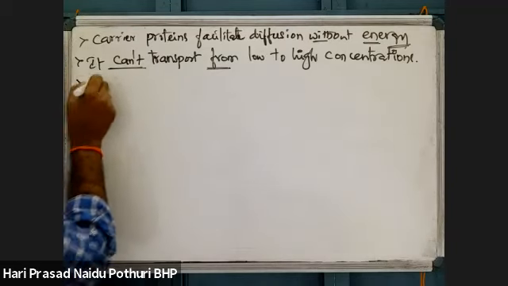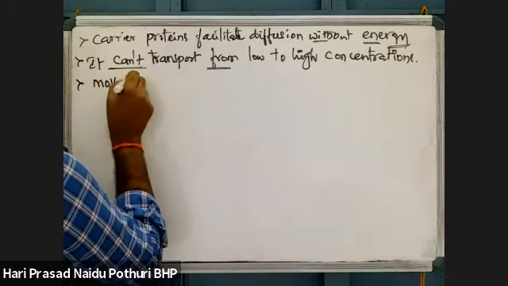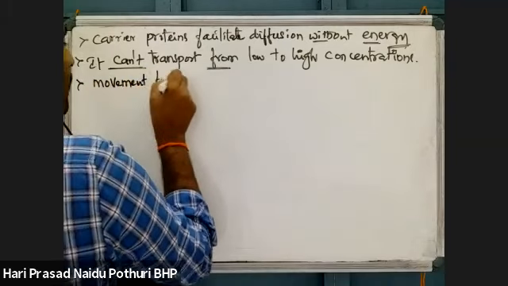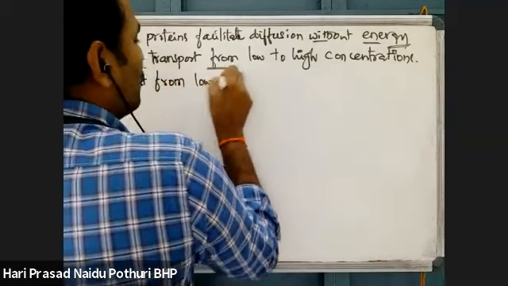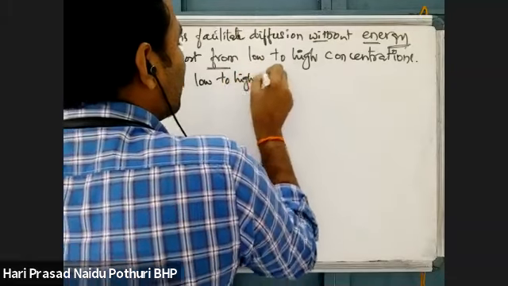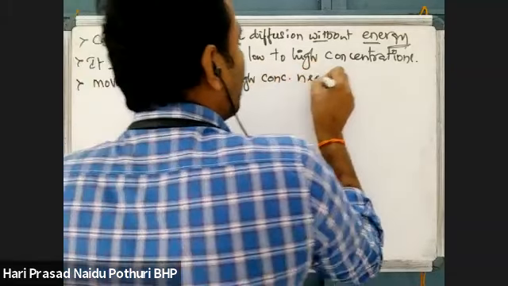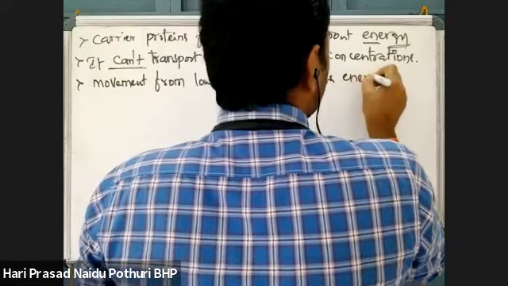But if movement from low to high concentration is there, that needs energy.